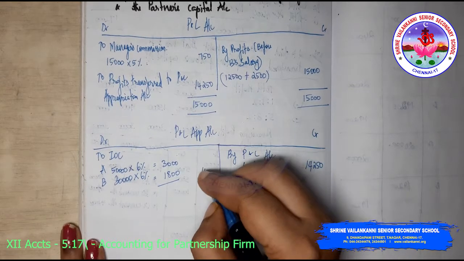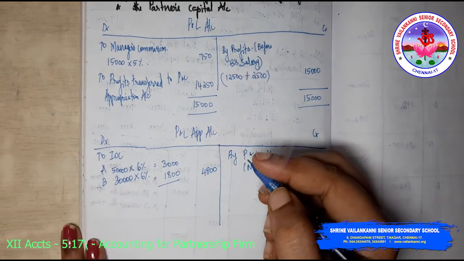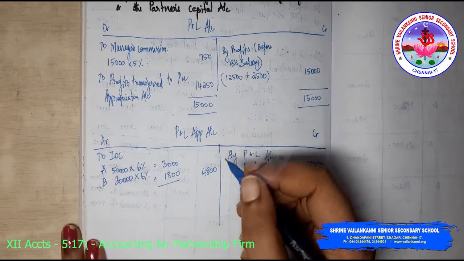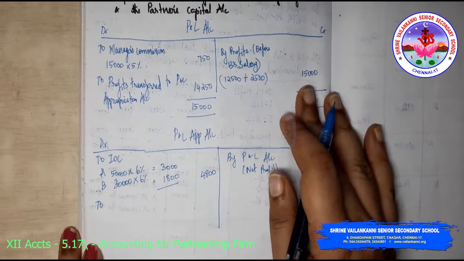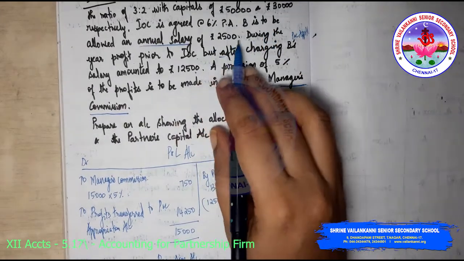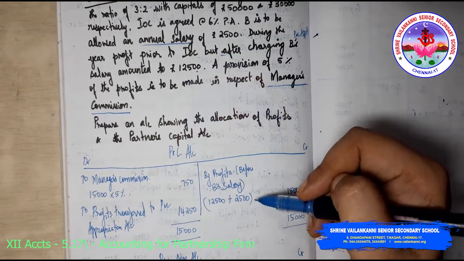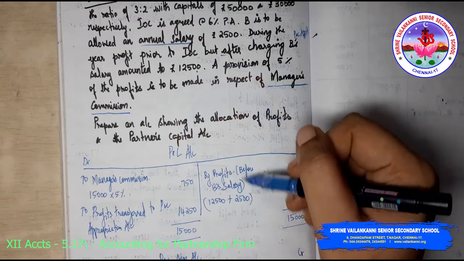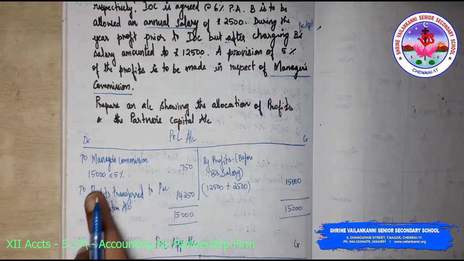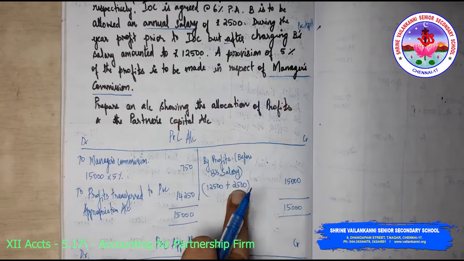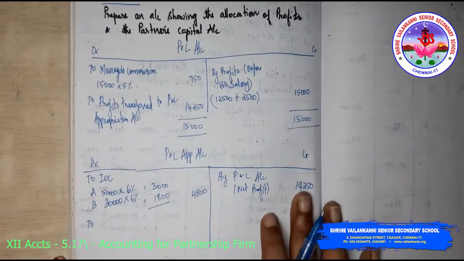So totally 4,800 will be the interest on capital. Now next one is the B salary. 2,500 wrongly deducted from the profit in the P&L account is added back. Now we need to take it to the P&L appropriation account.